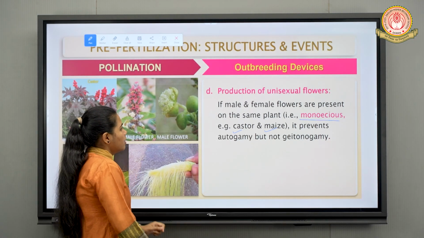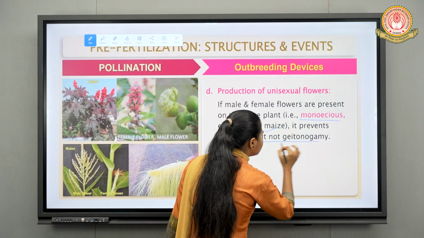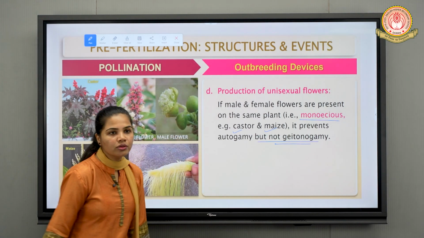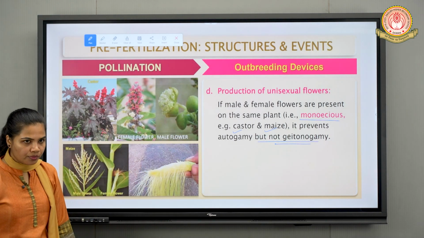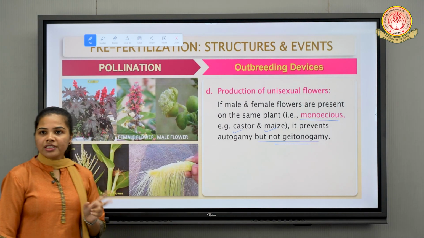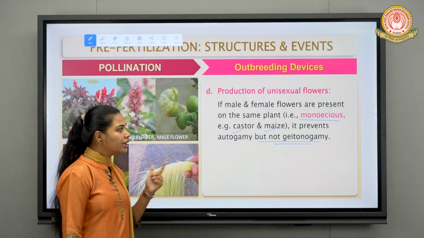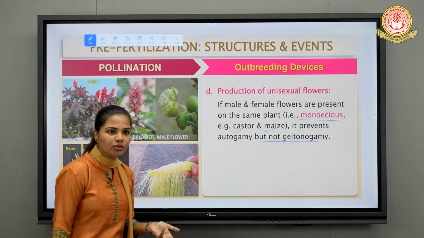Next, it is also written that it prevents autogamy but not geitonogamy. Why so? Because in case of geitonogamy, flowers are different but the plant is same, right? So genetically it is acting as self-pollination only.